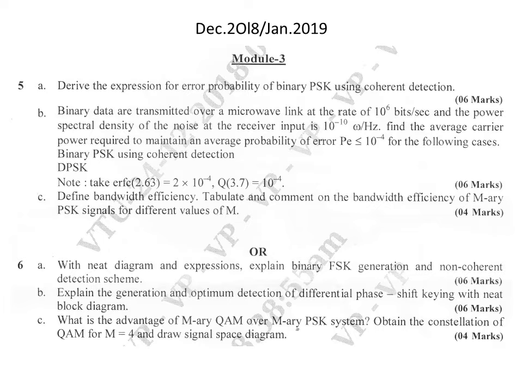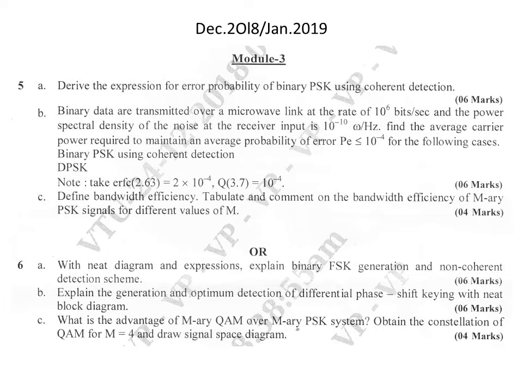And one note, that is take error function of 2.63 equal to 2 into 10 to the power minus 4, and Q of 3.7 is equal to 10 to the power minus 4. Here what we need to do is, for the power spectral density, consider the equations for binary PSK and DPSK, both the equations, and substitute all these values.